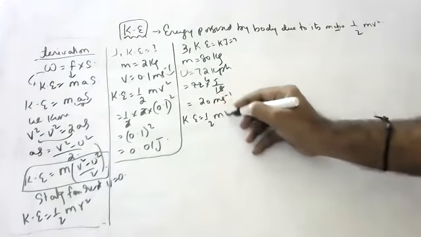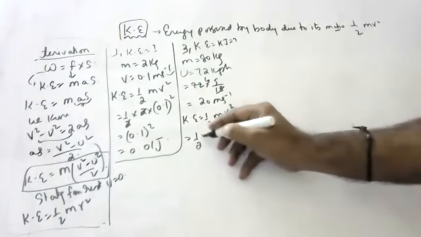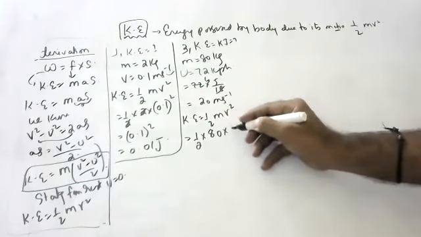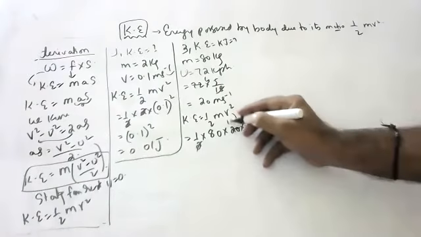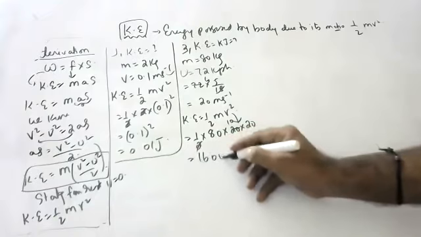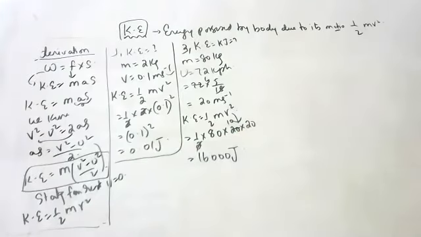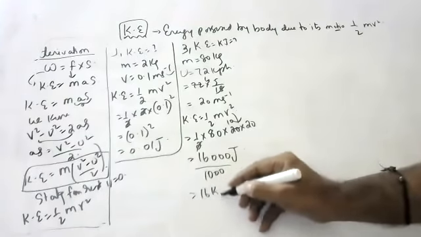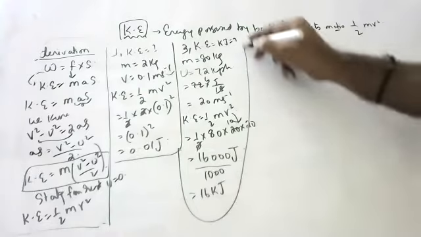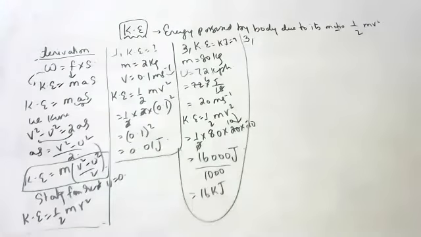Kinetic energy is equal to half mv square. That is equal to half into 80 into 20 square. So that is equal to 16,000 joules. Divide by 1000 to convert into kilojoules. So that is equal to 16 kilojoules. Very good.